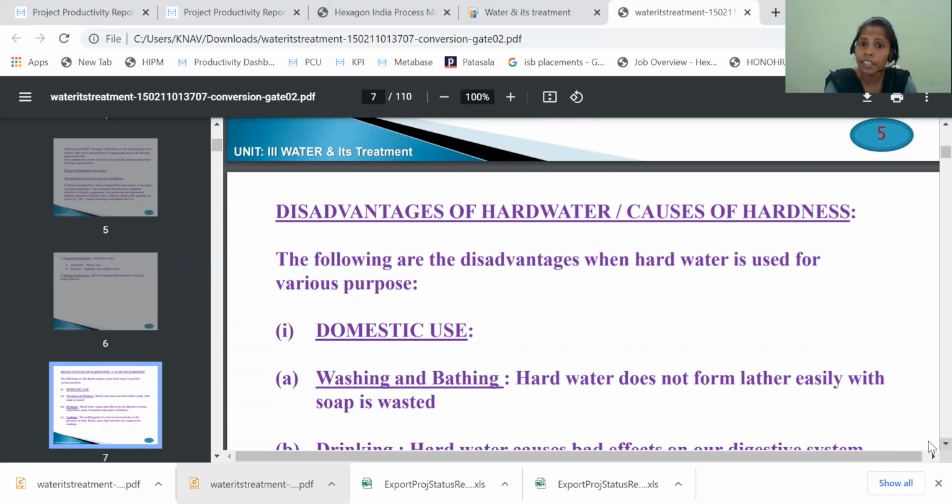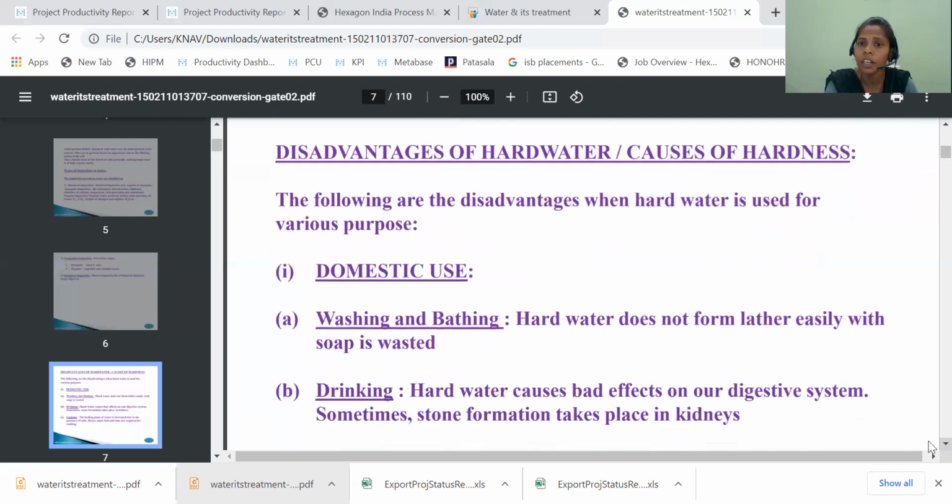And the next one is the disadvantages of hard water, or what are the causes of hardness. What are the disadvantages of hard water? Is it useful for drinking purposes? No, we can't use that for drinking purposes. Even the hard water causes many health problems to human beings. Not only to human beings, even for living beings also, it is very harmful.